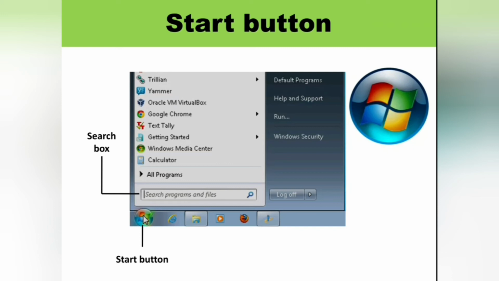It also has a search box, which is used to find the programs and files on the computer. The Start menu is also used to shut down the computer. Could you understand, children? Which is the Start button? Where is it present? Okay.